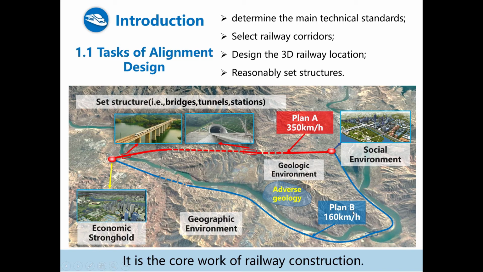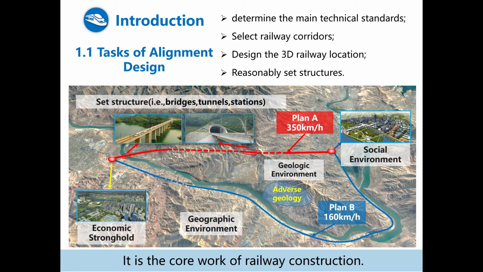And here the blue line, Plan B. The design speed of this railway is much lower than alignment A. Thus, the alignment is fairly circuitous, to bypass some geologic hazards, and here to cross existing rivers.